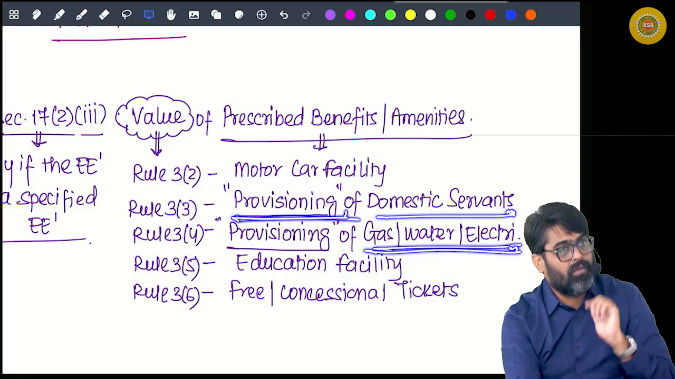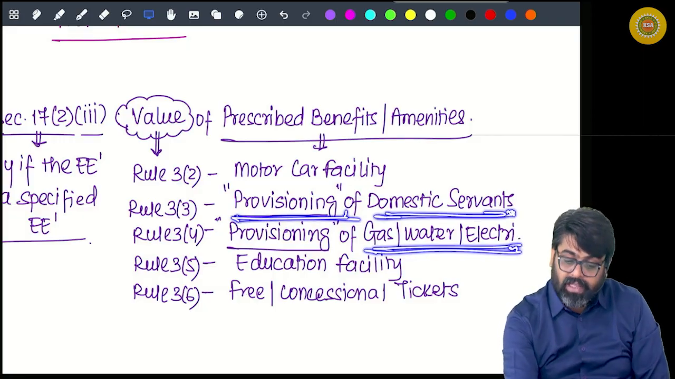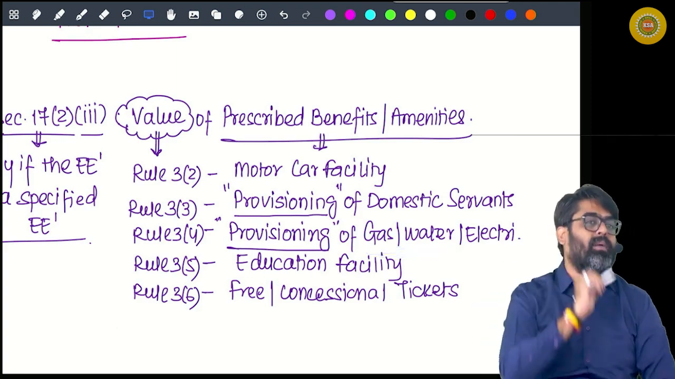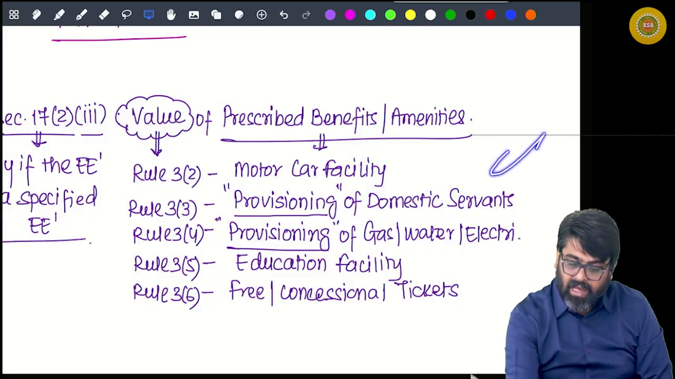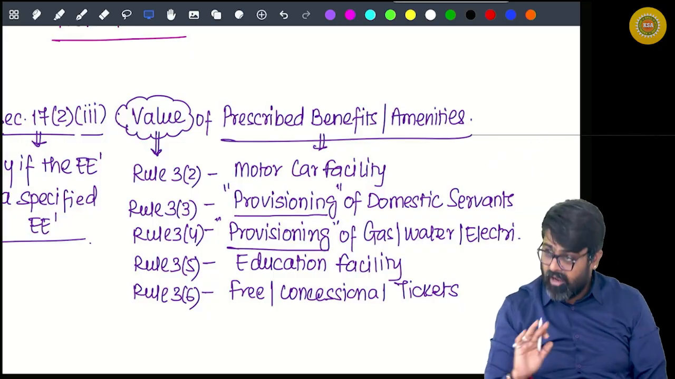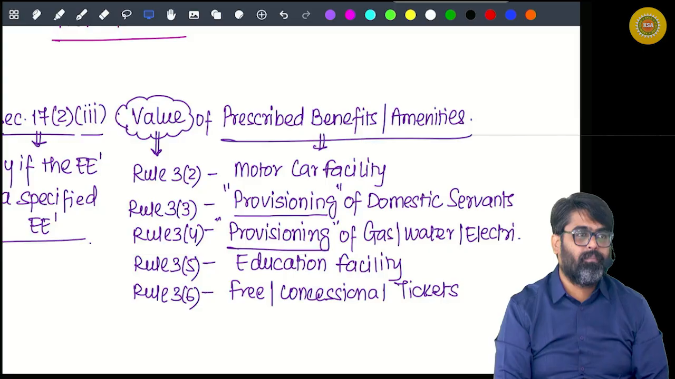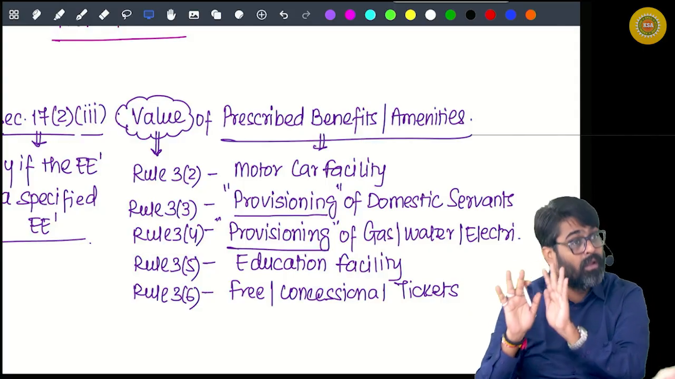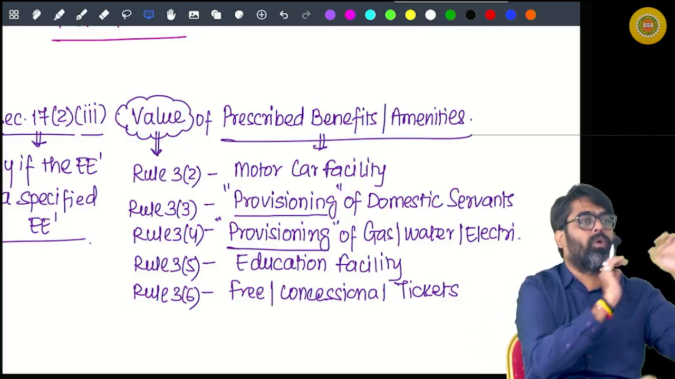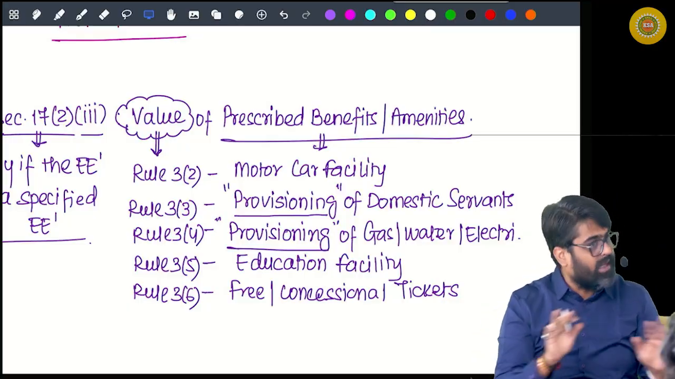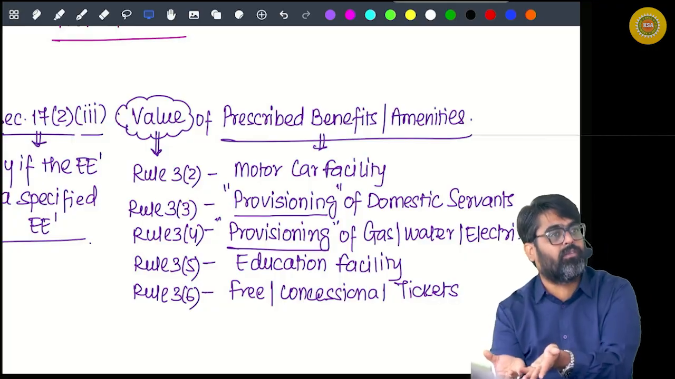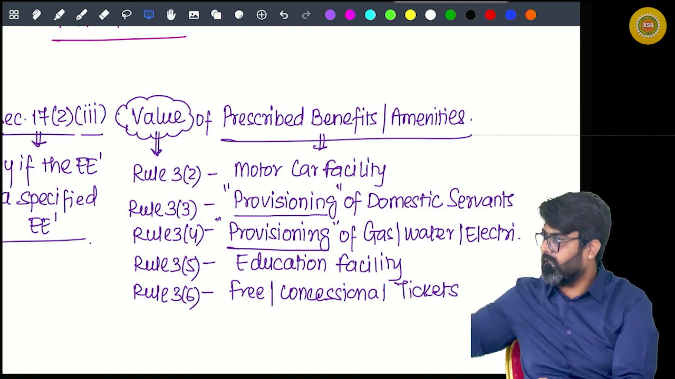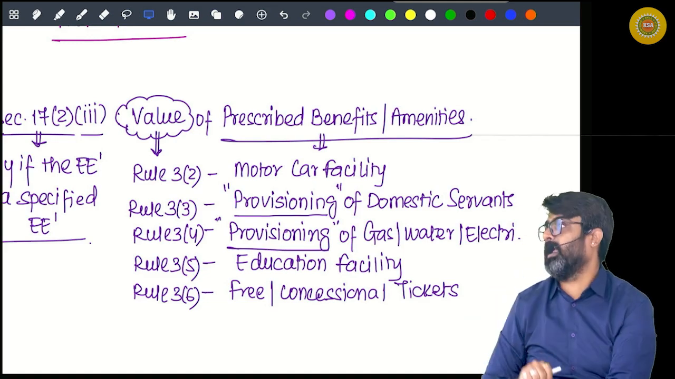Getting my point? But wait. Here, domestic servants provided by employer, gas, water, electricity provided by employer, meaning that the bills are not coming in your name. The liability to pay is not on you. The bills will come in the name of the employer. The liability to pay is on the employer. The employer is providing it to you. There is no obligation on you to pay the amount for this. Domestic servant engaged by you? No. Engaged by the employer and given to you. Then it is clause 3.